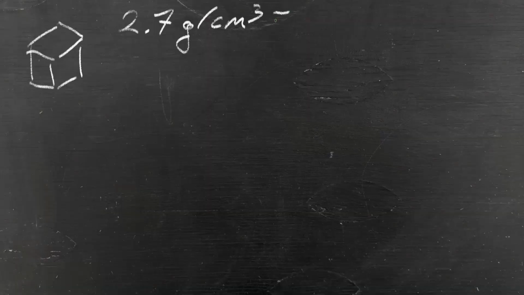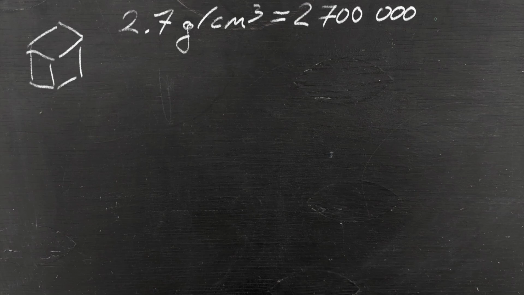So now that we have this idea relating to how much of a substance is present and its mass, we can start to make our estimate. Let's think about aluminium for this. The density of aluminium is 2.7 grams per cubic centimeter, or 2,700,000 grams per cubic meter.